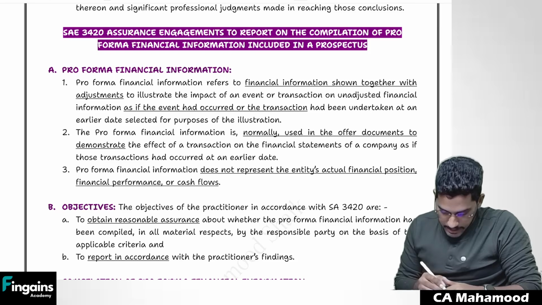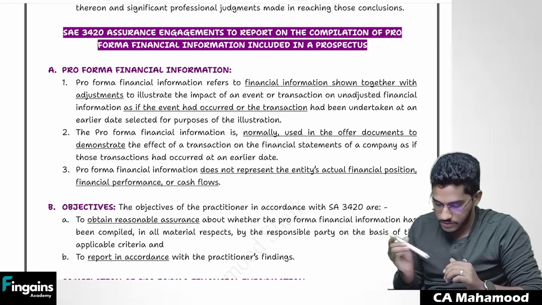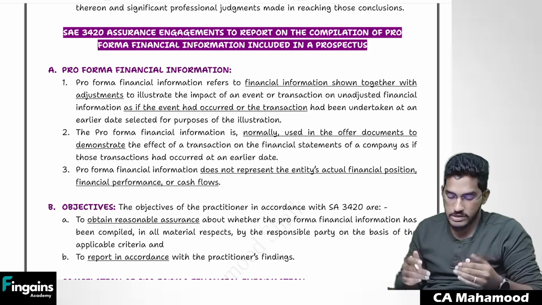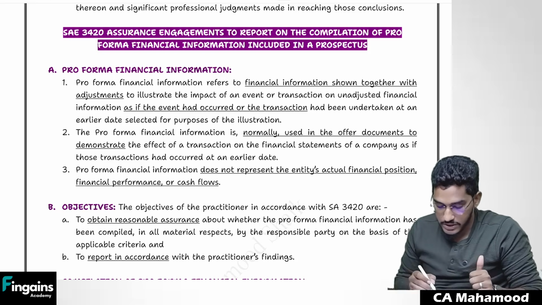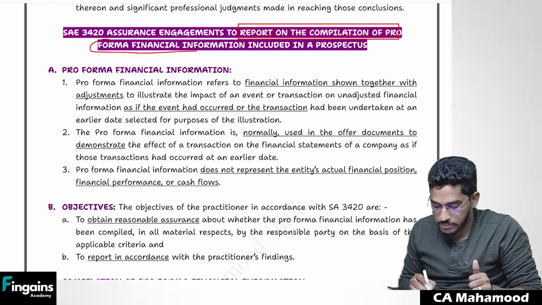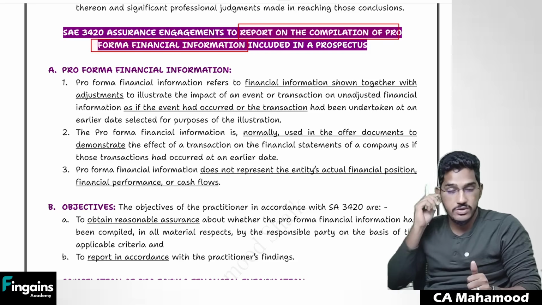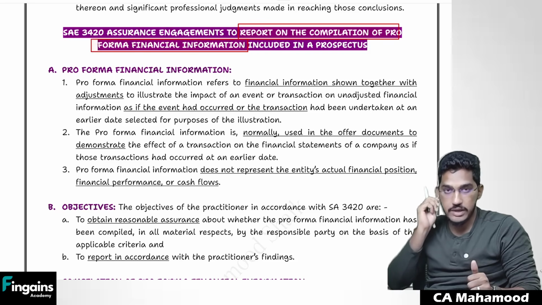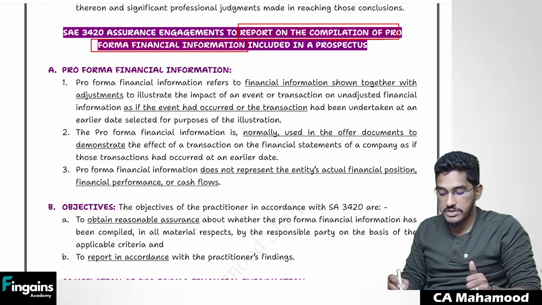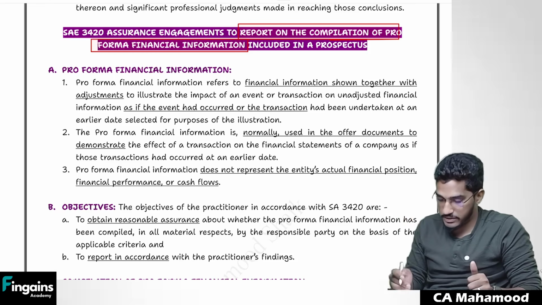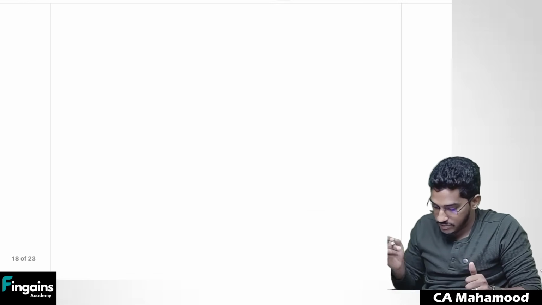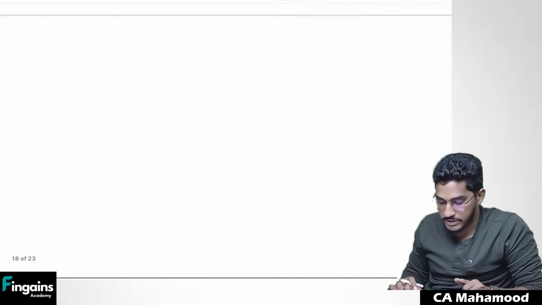So what does SAE 3420 talk about? First I will try to explain in a simple way what this standard talks about, then we will try to understand how to do that engagement. This standard talks about reporting on compilation of pro forma financial information. As a chartered accountant in practice, if you are appointed to give a report on the compilation of pro forma financial information, which is included in a prospectus, how are you supposed to perform that engagement? So here also, first we will try to understand the nature of this engagement.